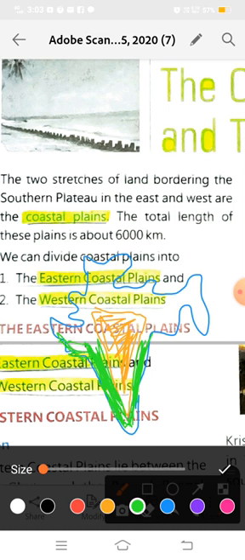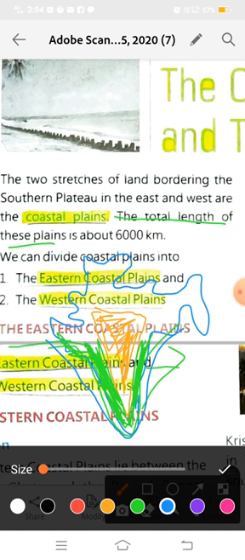In the west it is known as the western coastal plain, and in the east it is known as the eastern coastal plain. The total length of these plains is about 6,000 kilometers. It means from here to here, its length is 6,000 kilometers.